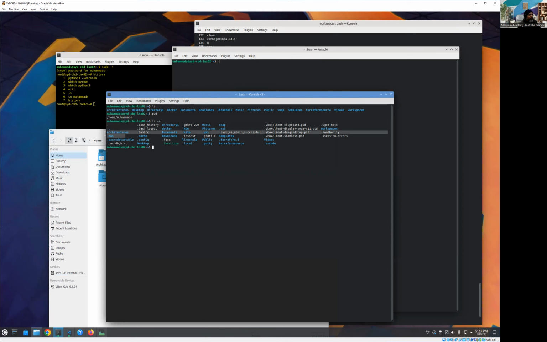We have .aws, because as soon as you install the AWS CLI, it automatically creates .aws. I can show you what we have in the AWS folder, but we'll discuss it later on. So let's run it. You can see we have two files, config and credentials. What they contain, we're going to see in the upcoming video.